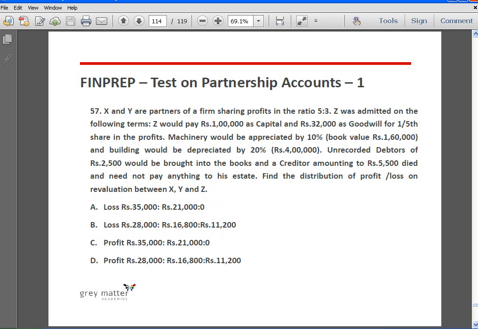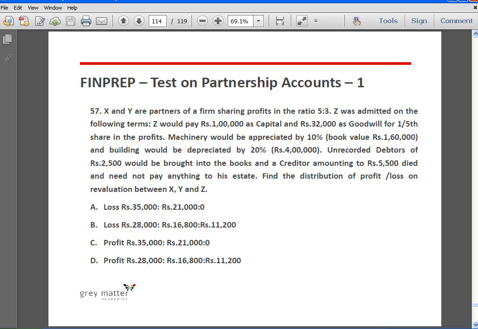Next, X and Y are partners of a firm sharing profits in the ratio 5:3. Z was admitted on the following terms. Z would pay rupees 1 lakh as capital and rupees 32,000 as goodwill for 1/5 share in the profits. Machinery would be appreciated by 10%.